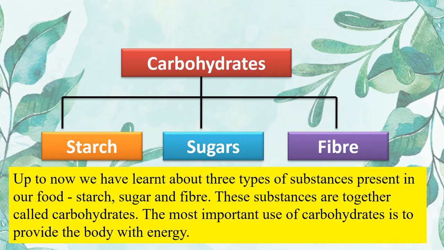So up to now we have learned about three types of substances present in our food, that is starch, sugar and fiber. These substances are together called carbohydrates. The most important use of carbohydrate is to provide the body with energy.